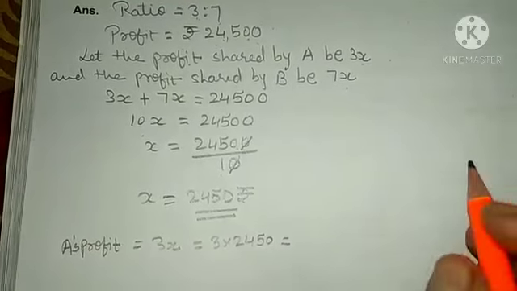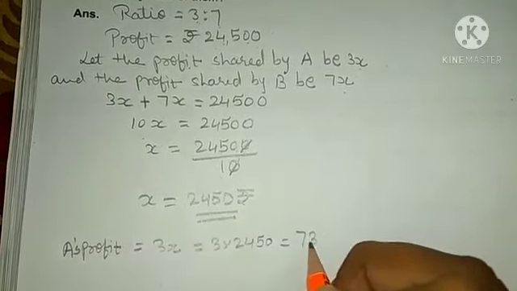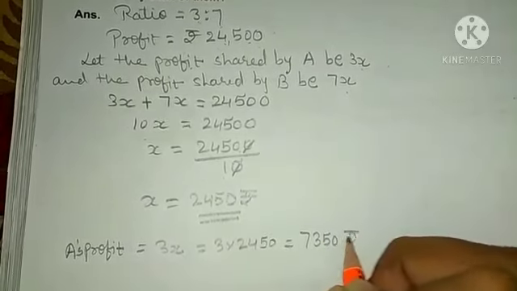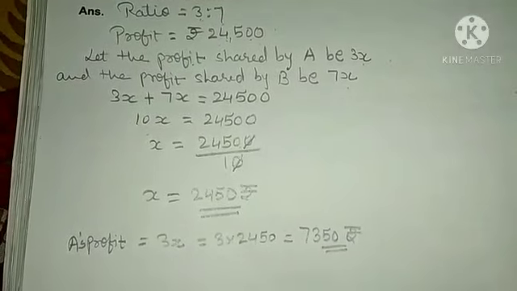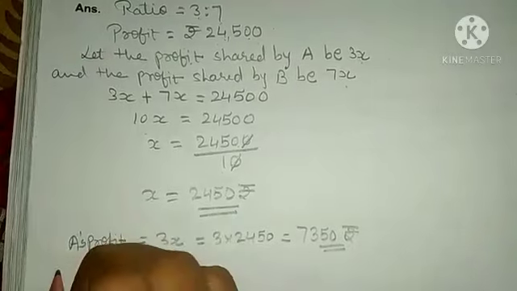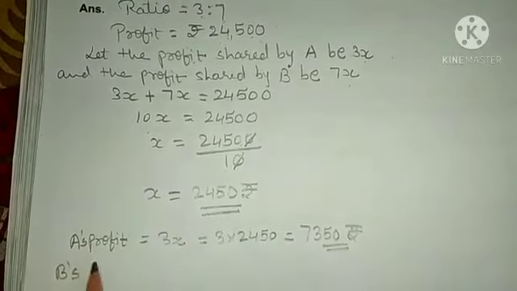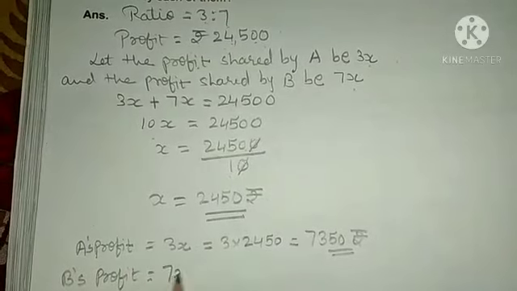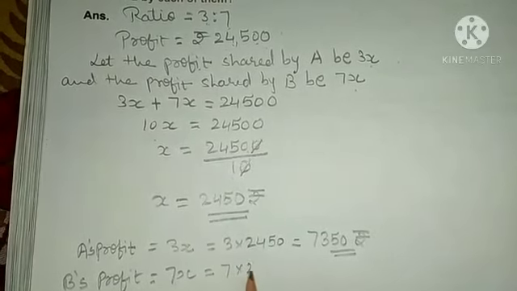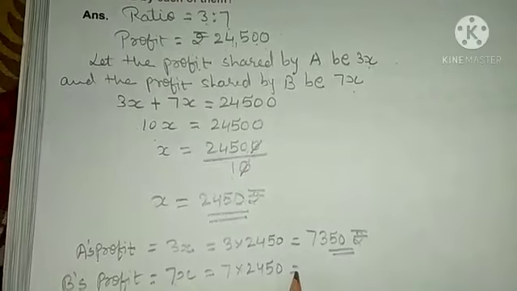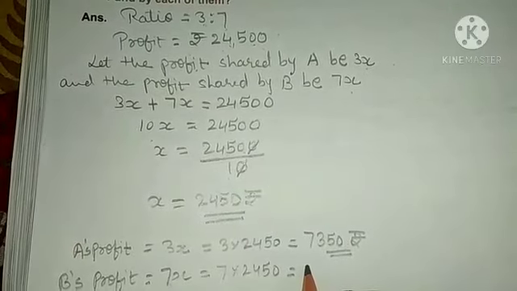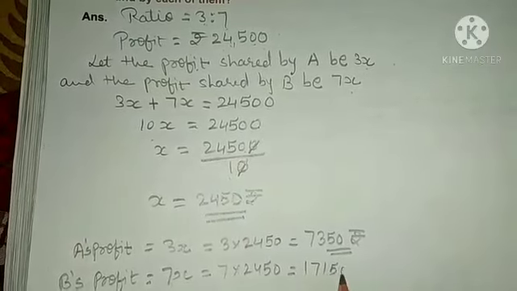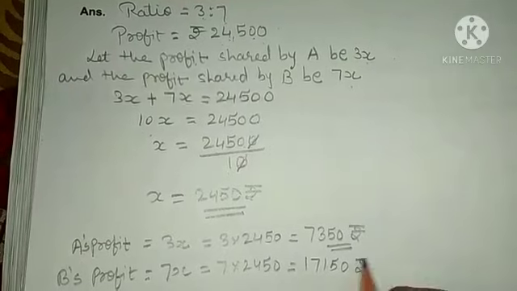So the profit will be 7,350 rupees. Now we have to find out B's profit. B's profit is 7x. That is 7 multiplied by 2450. So you will get 17,150 rupees.